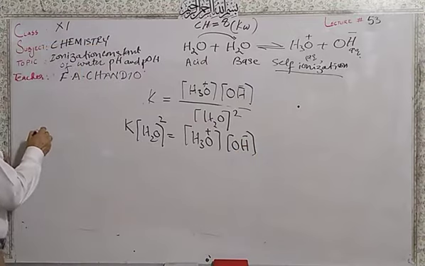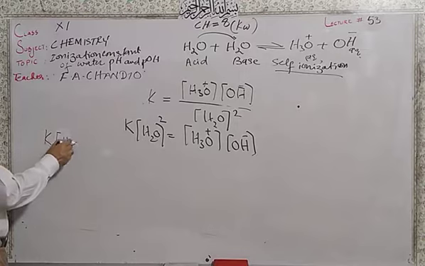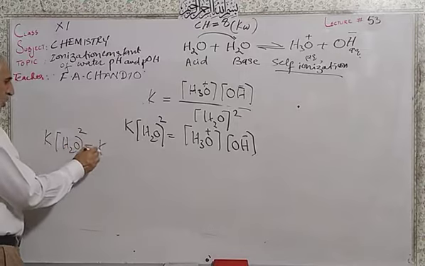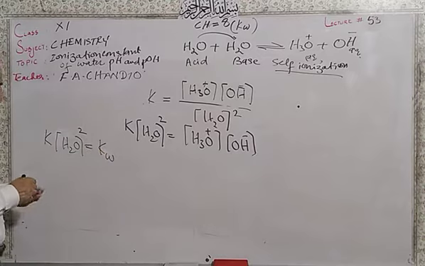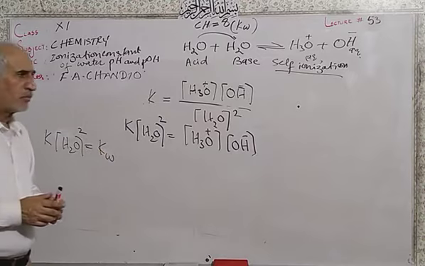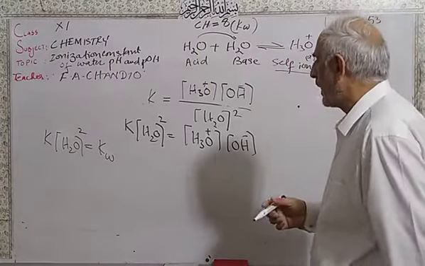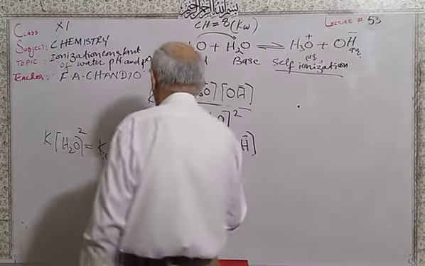So these two, the equilibrium constant and concentration of water, being constant, we call Kw, which is called the ionization constant for water or ionic product of water.